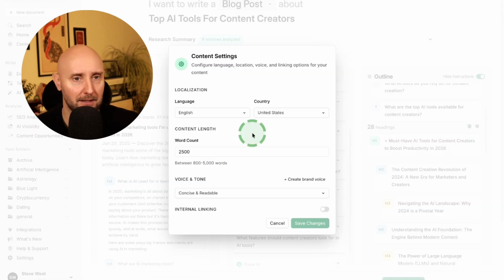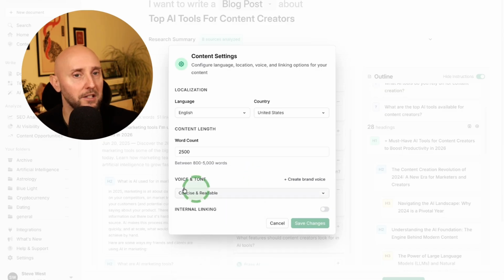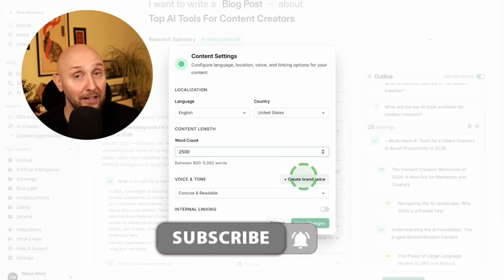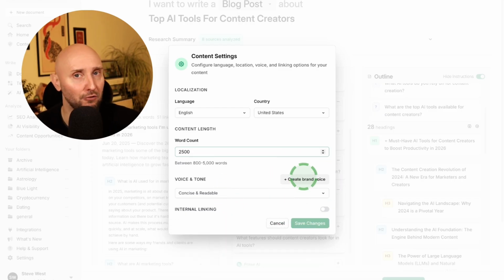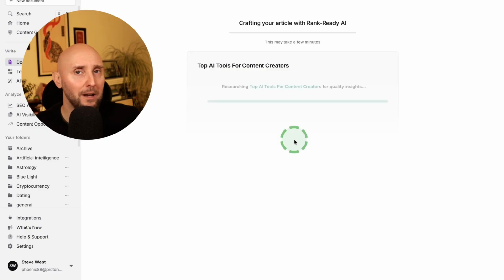And we also have this little section right here where we can select the tone of voice that we want the article to be written in, as well as adjusting our word length. Or you can also even create a detailed brand voice and save that in your Phrase account. That way you can then select your brand voice each time you write an article and keep everything consistent for your brand. Let's click generate article, and now Phrase will go ahead and write our article in about 5 minutes.